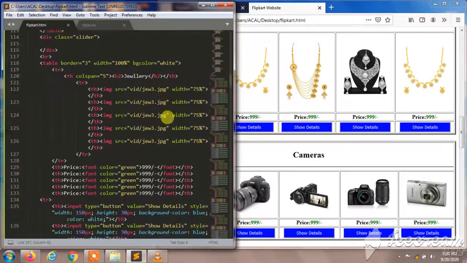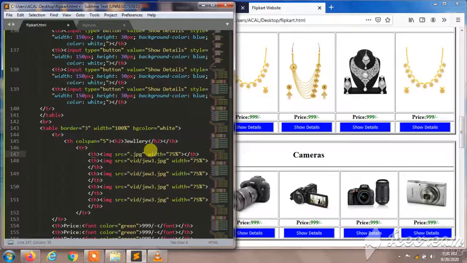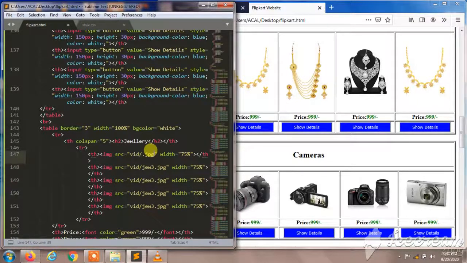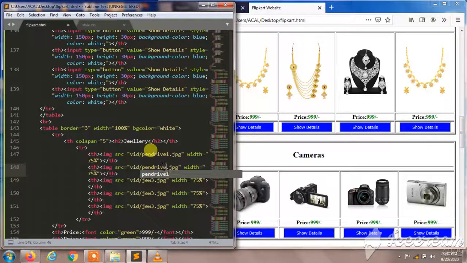So I'm going to give here, I'll change this into video, and I'll give here pen drives, and I'll print pen drive 1, pen drive 2, pen drive 3 and pen drive 4 in this column.